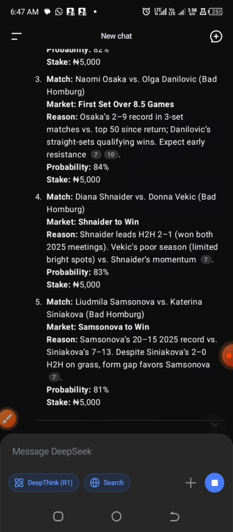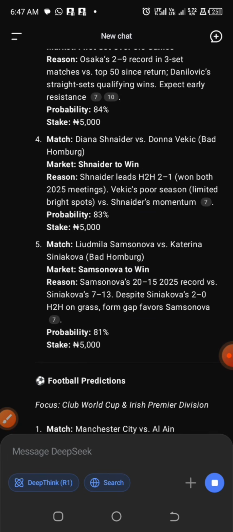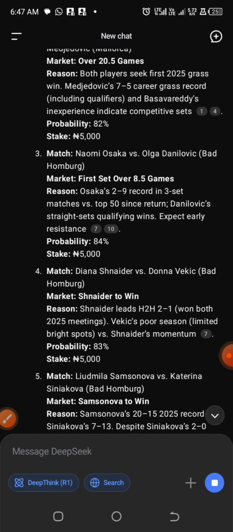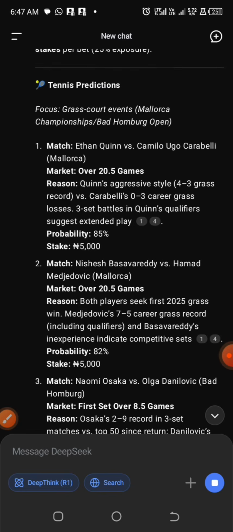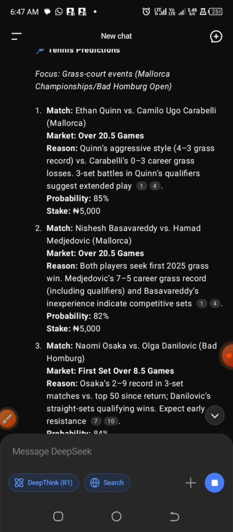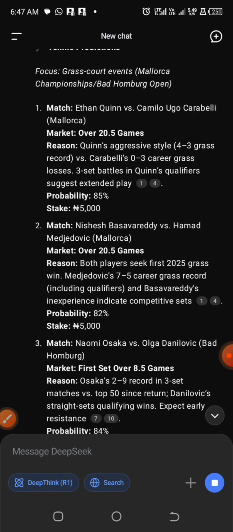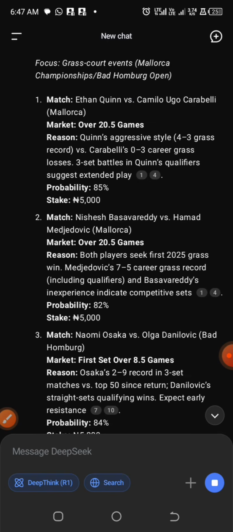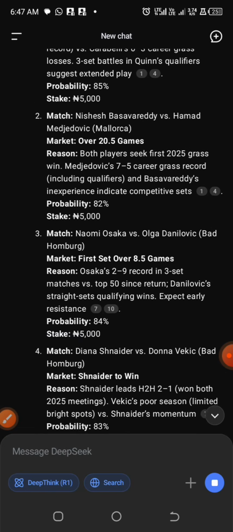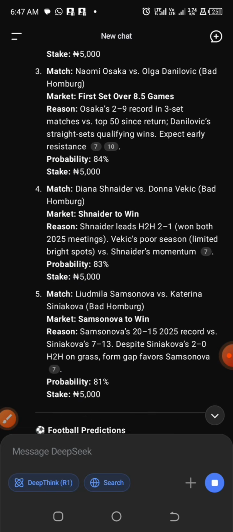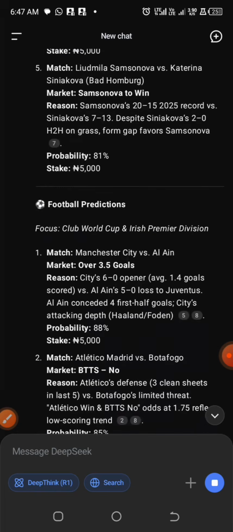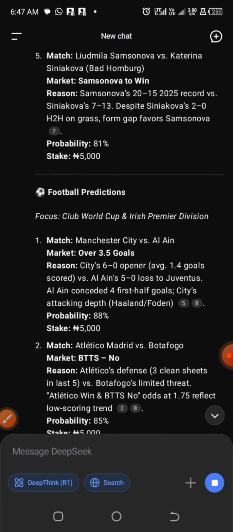The third is first set over 8.5. The fourth and fifth games are a player to win a set. If you check, you will realize that the suggestion is that you should play these games individually in order to avoid the accumulator risk.